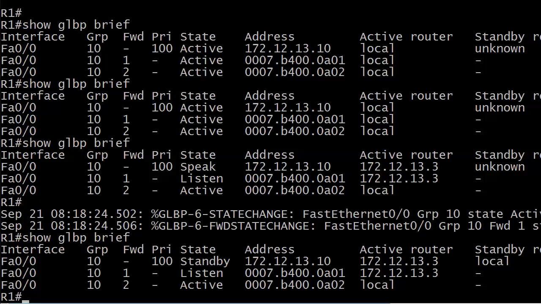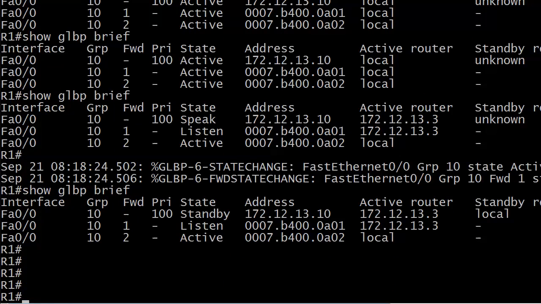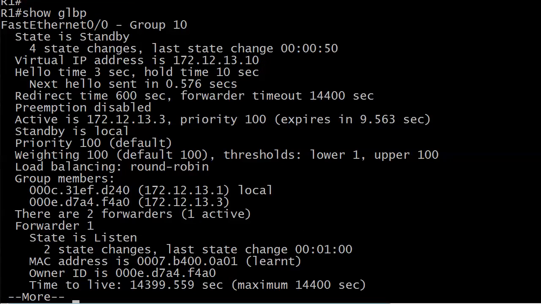Now, before we go further, let's run show GLBP and walk through that. Now, that's a lot of info on your screen. State is standby. It's going to give you group 10 information. This is on router 1. You want to watch your state changes because in a production network that really shouldn't be happening very often. It's kind of like SPF recalculations in OSPF. If this keeps incrementing, there's a problem somewhere. It's going to tell you what the virtual IP address is, what your hello and hold timers are.